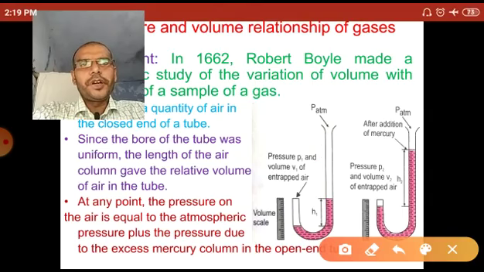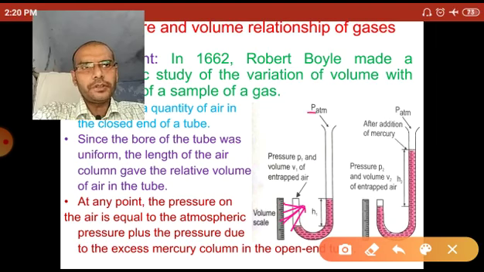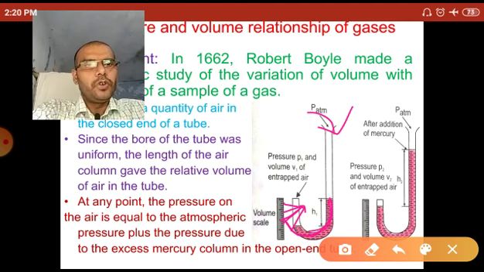Now at any point, the pressure on the air is equal to the atmospheric pressure plus the pressure due to the excess mercury column in the open end of the tube.